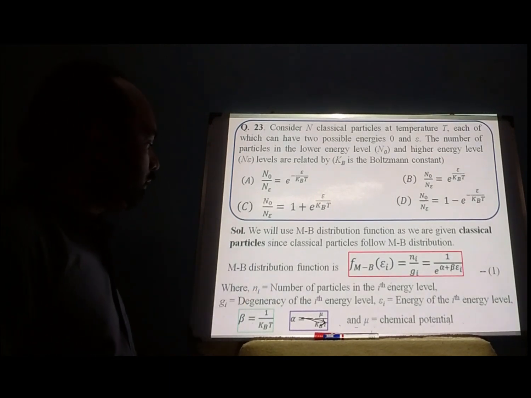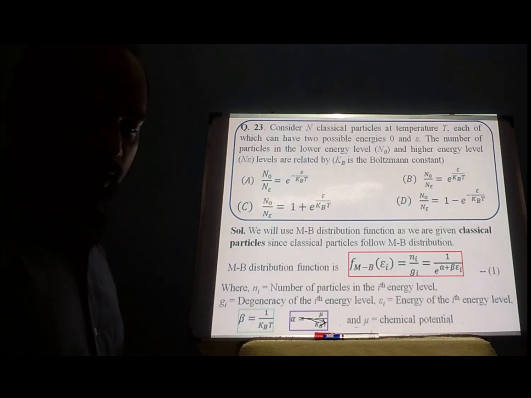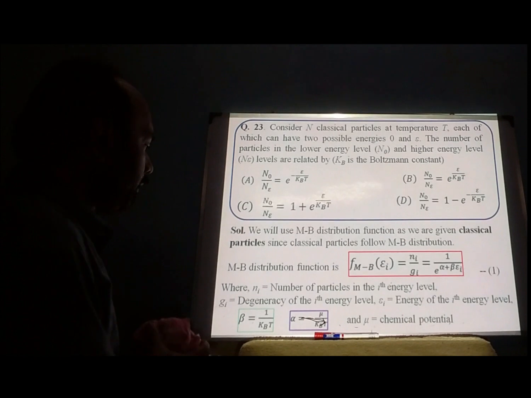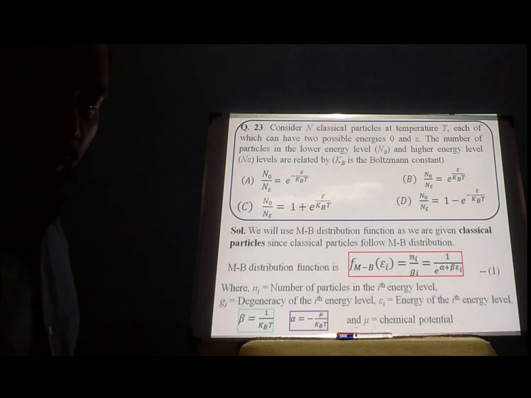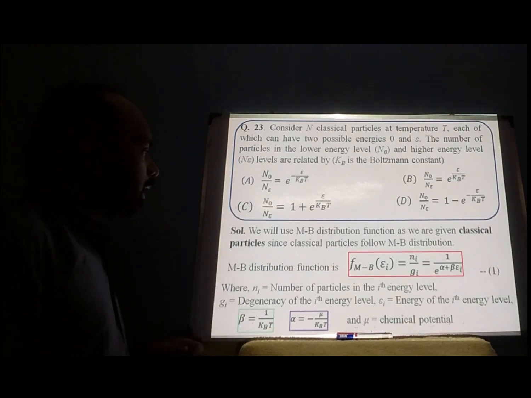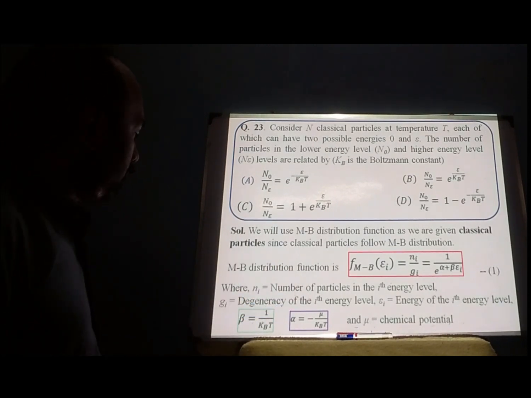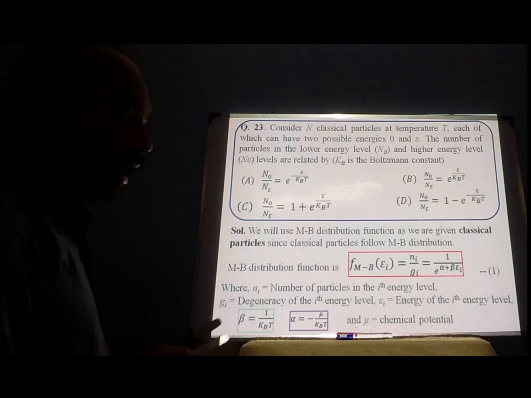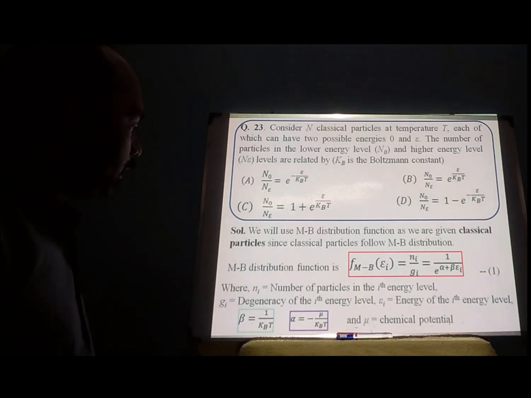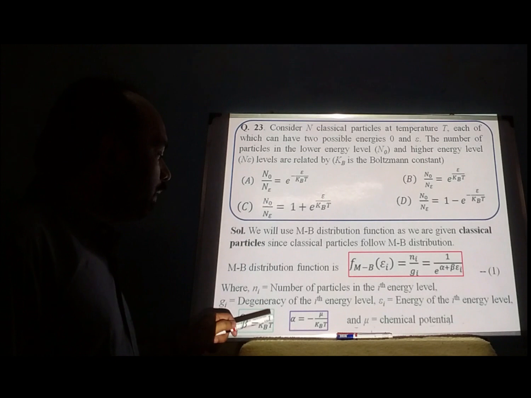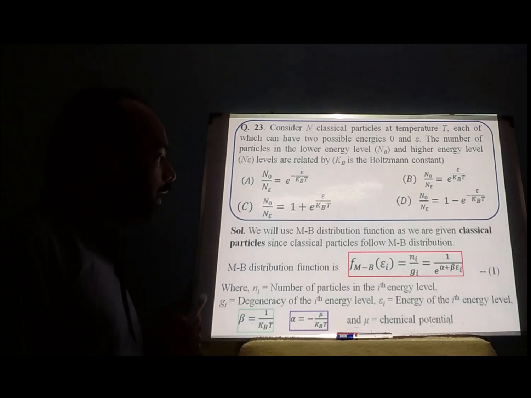So our MB distribution is Ni by Gi is equal to 1 by e to the power alpha plus beta epsilon_i, where Ni is the number of particles in the ith energy level, Gi is the degeneracy of the ith energy level, epsilon_i is the energy of the ith energy level, and beta is equal to 1 by kBT, kB is the Boltzmann constant, and alpha is equal to minus mu by kBT, where mu is the chemical potential.